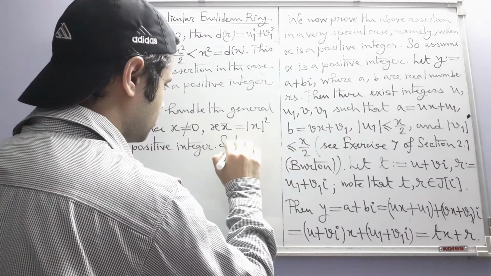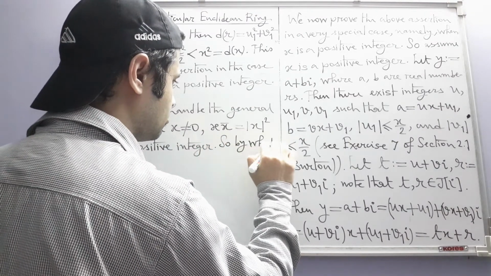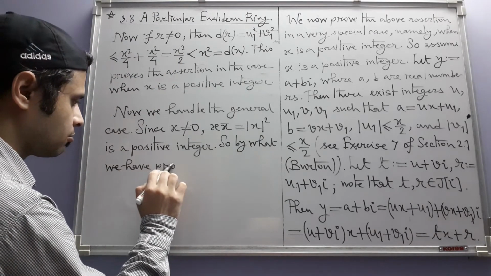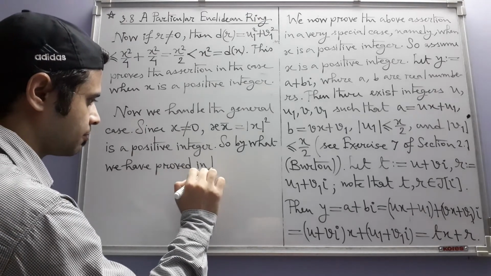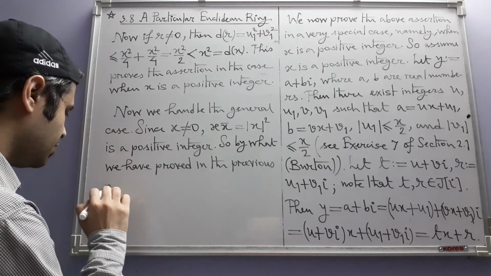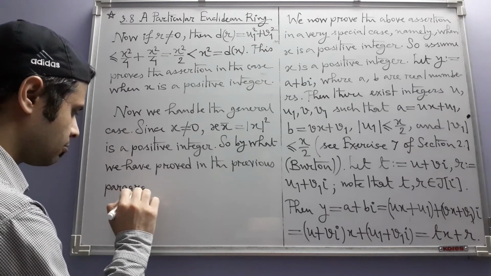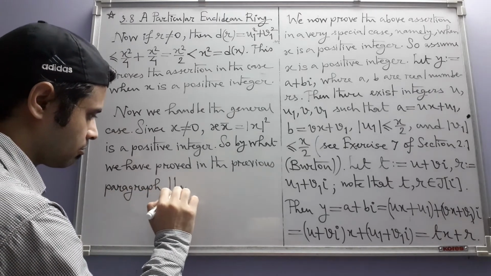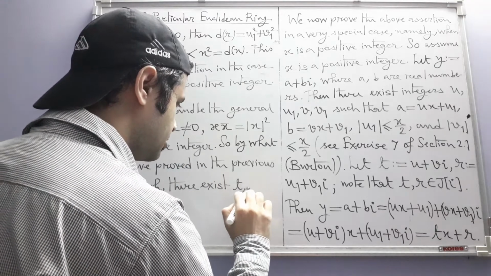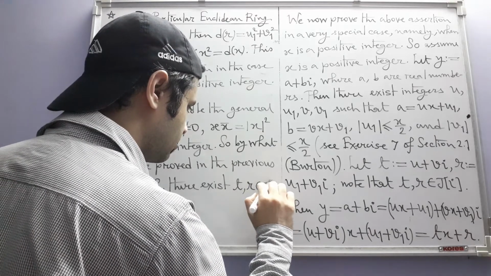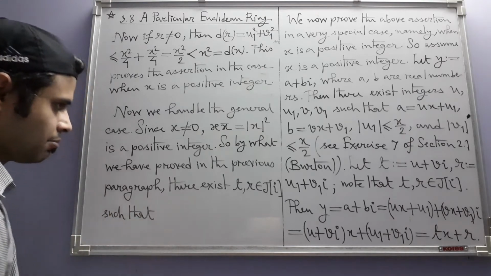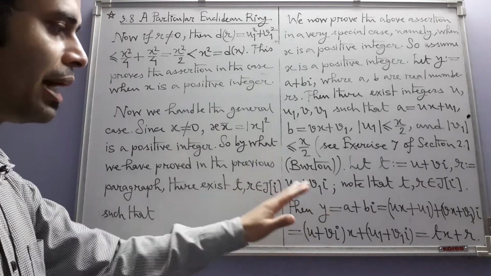So by what we have proved in the previous paragraph, there exist elements t and r in Z[i] such that, but we are not going to use y as such.